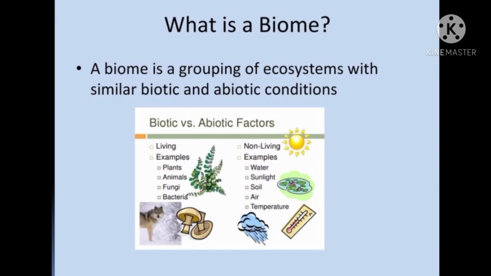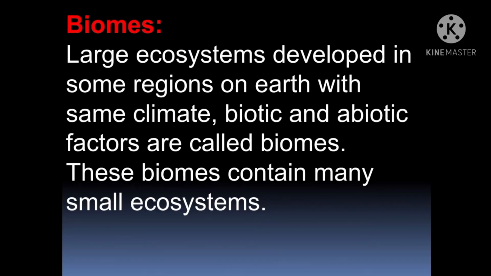So students, in simple terms, what is a biome? A biome is a grouping of ecosystems with similar biotic and abiotic conditions. Let's see the definition of biome once again. Large ecosystems that develop in some regions on Earth with the same climate, biotic and abiotic factors are called biomes. These biomes contain many small ecosystems. The word same is very important here, students. With the same climate, same biotic and abiotic factors, they are called biomes. Hope so, students, biome is very clear to you all.